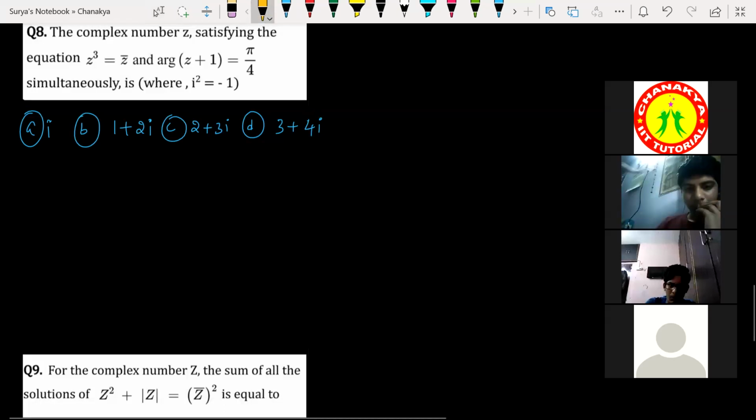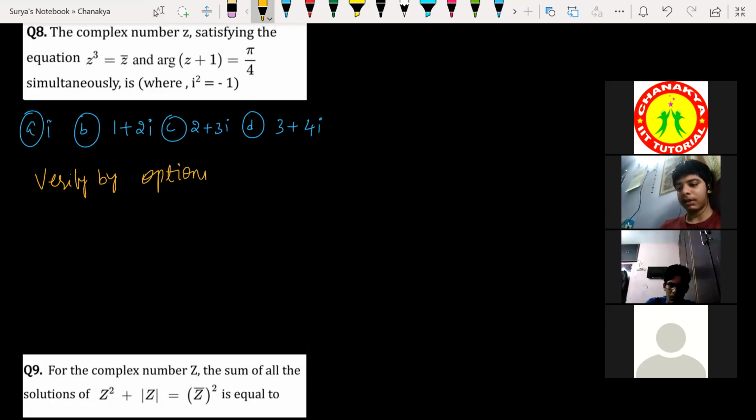You verify from the options. Verify by options. So you just take the z value first. Let us take option A here. Let z is equal to i, and check whether we are getting LHS equal to RHS or not.